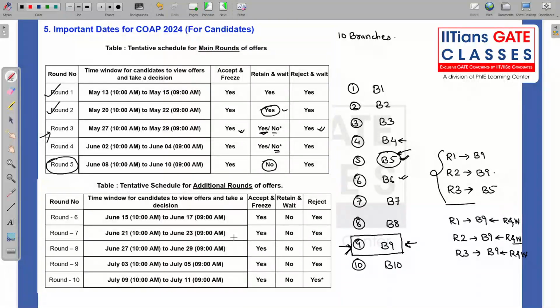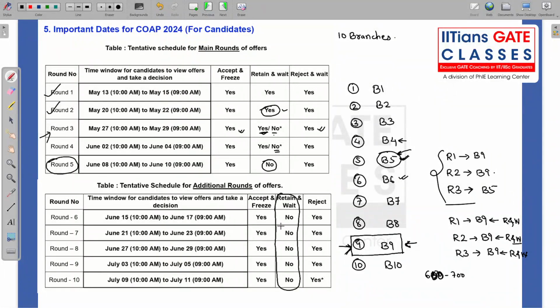So don't go for all these rounds if you have a very good GATE score. Suppose in the range of 650 plus, 650 to 700, even I will say 600 plus. If you have a GATE score above 600 and you are getting an IIT, I will say take that IIT. Don't go for other rounds, because that is kind of like playing cards. It depends totally on your luck what hand you will get or what vacant seat you will get. So these are your additional spot rounds, and here there is no option of retain and wait. Either you have to select or you have to reject.